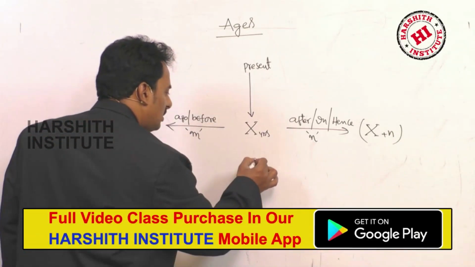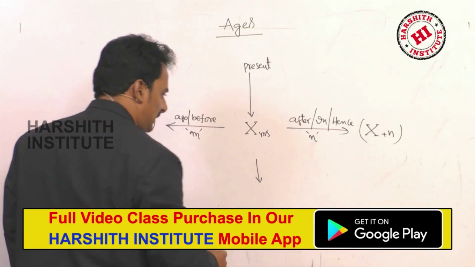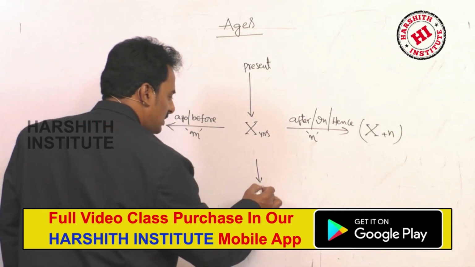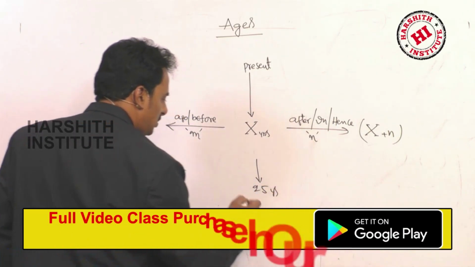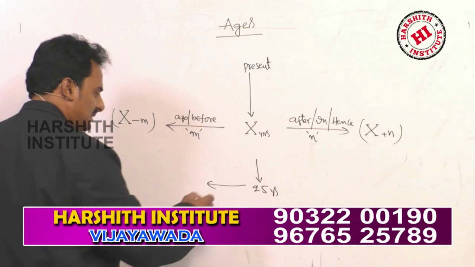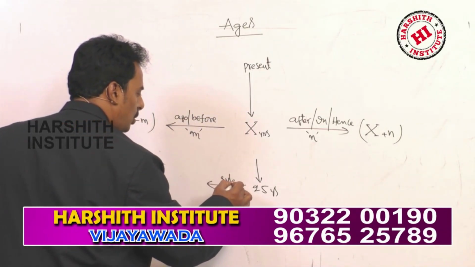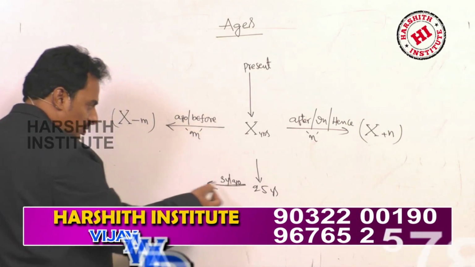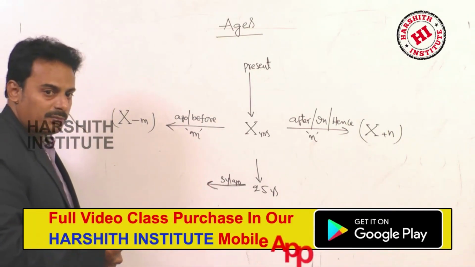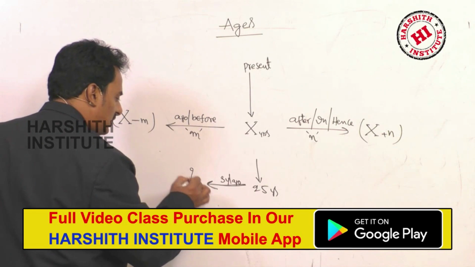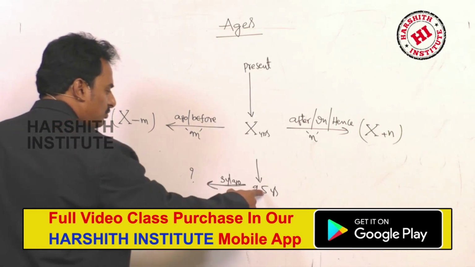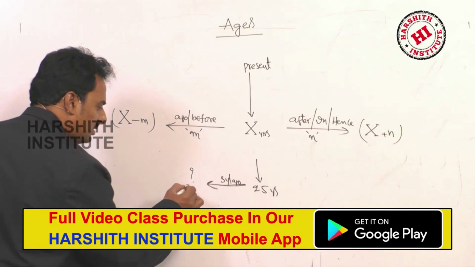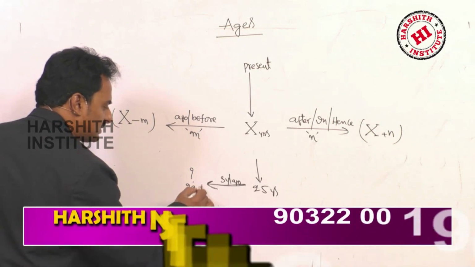So suppose the present age of a man is 25 years. What would be his age 3 years ago? If I indicate this arrow mark, it always indicates ago or before. So what would be his age? 25 minus 3, so 22 years.